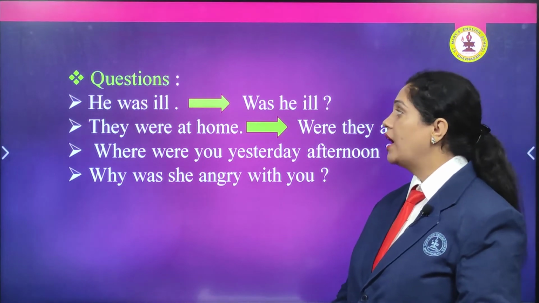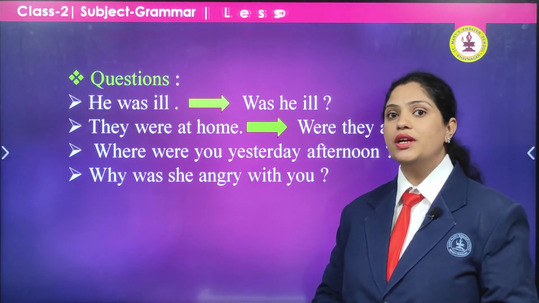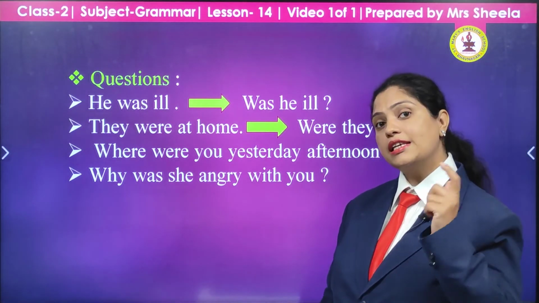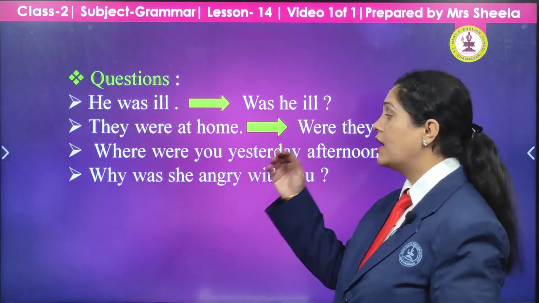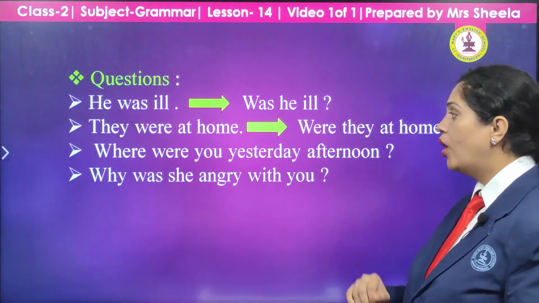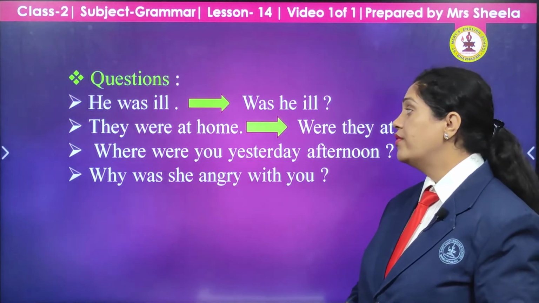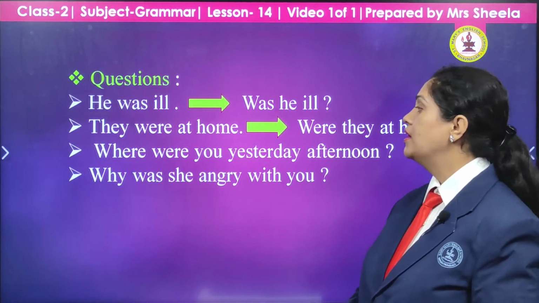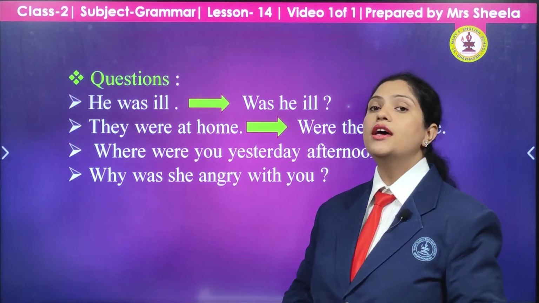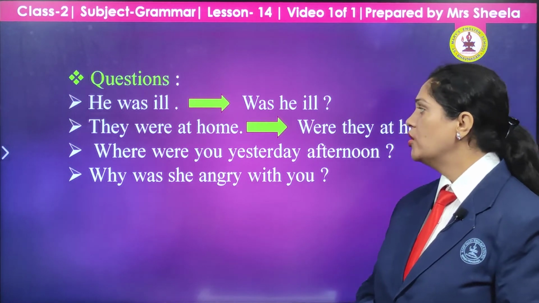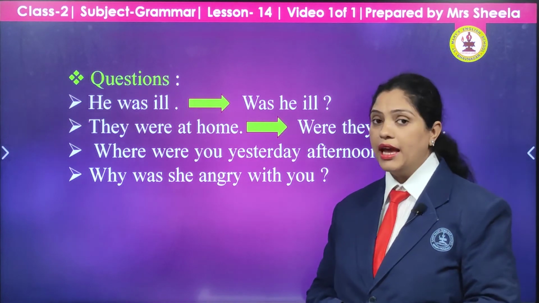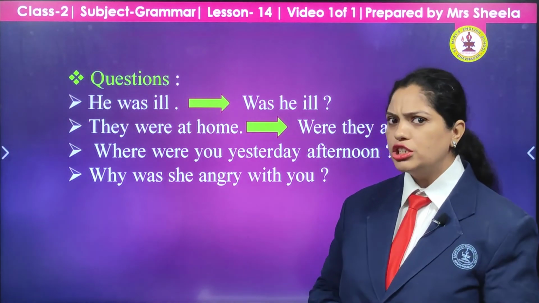Now children, with the help of was and were, we can frame different questions also. Yes, he was ill. The same sentence can be changed into a question sentence by asking, was he ill? They were at home. Were they at home? Where were you yesterday afternoon? Yes, again we are framing a question with the help of the word were. Where were you yesterday afternoon? Yes. Why was she angry with you? Again we are using the word was. Why was she angry with you?